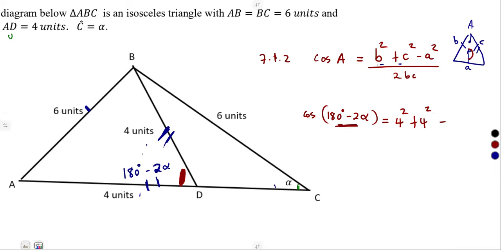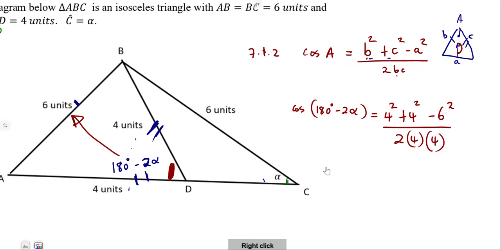What is its side? 6. So you must subtract 6 squared, over 2 times b and c, the same values, 4 and 4. So this is the equation.